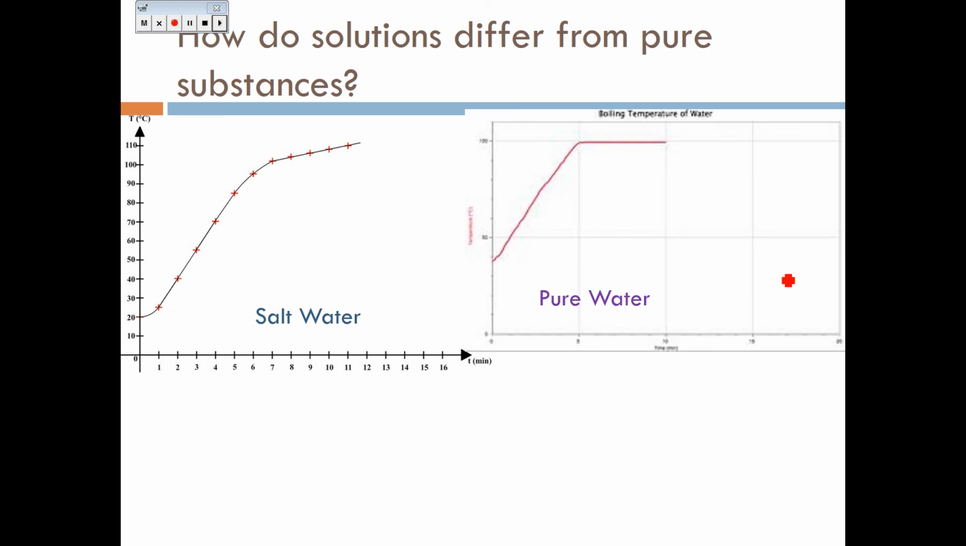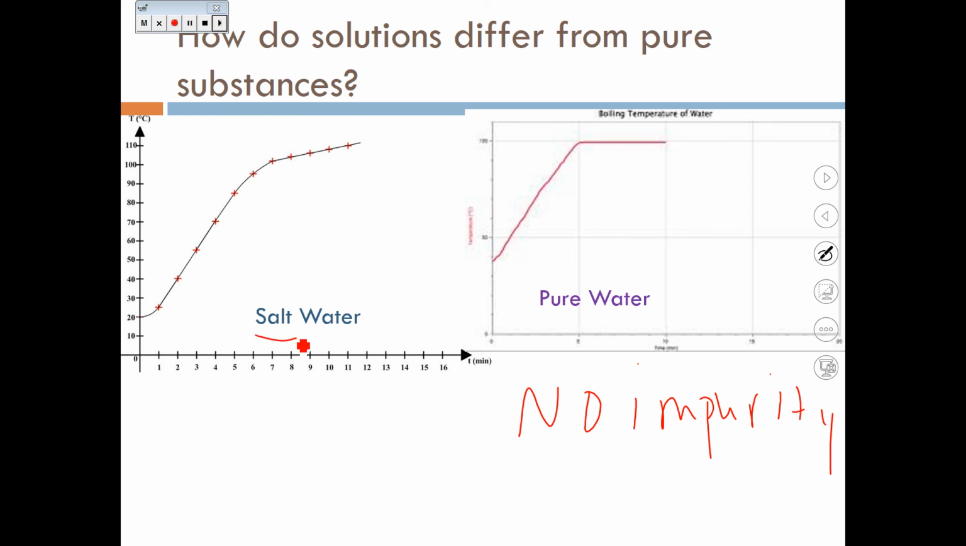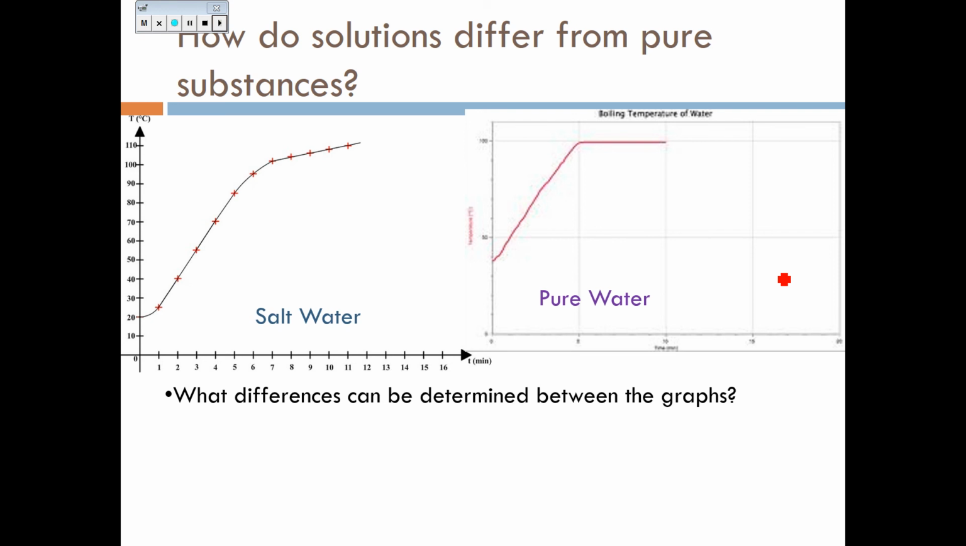Here on the right hand side is a similar heating curve, but this is for pure water. So there is no salt or any impurity. When I say impurity, I'm referring to salt in the salt water's case. There is no impurity in pure water. So what differences can be determined based on these graphs?